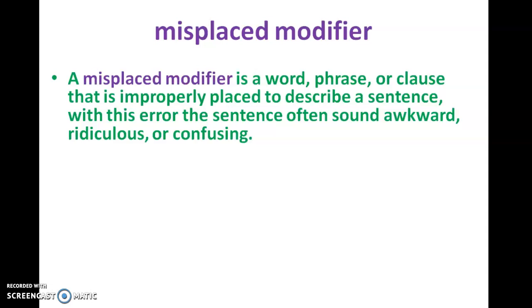A misplaced modifier is basically a word, phrase or clause that is improperly placed to describe a sentence. With this error, the sentence often sounds awkward, ridiculous, or confusing.